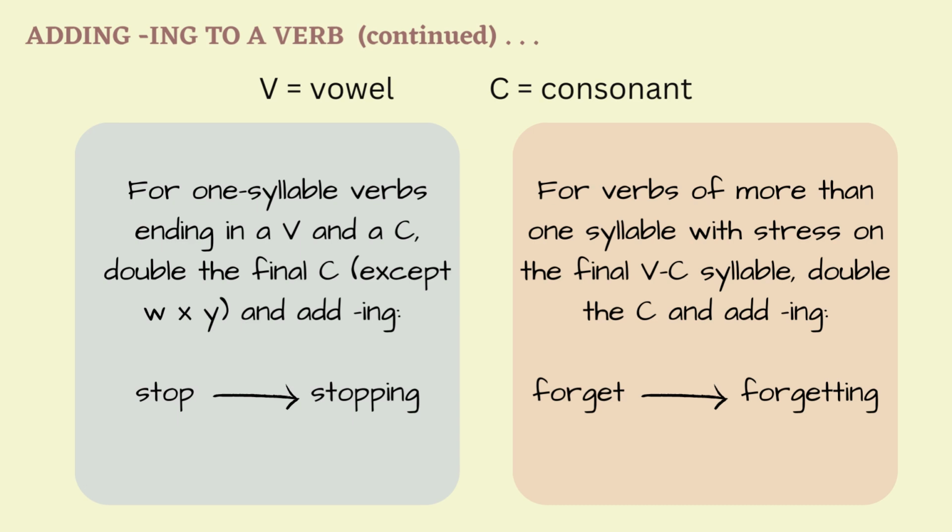For verbs of more than one syllable with stress on the final vowel consonant syllable, double the consonant and add -ing. So forget becomes forgetting with two T's. This rule is not really hard and fast when you think of verbs like cancel, target, focus, which sometimes double the final consonant but not always. Both ways are right. It really depends on whether you want to take up the American influence on English spelling.